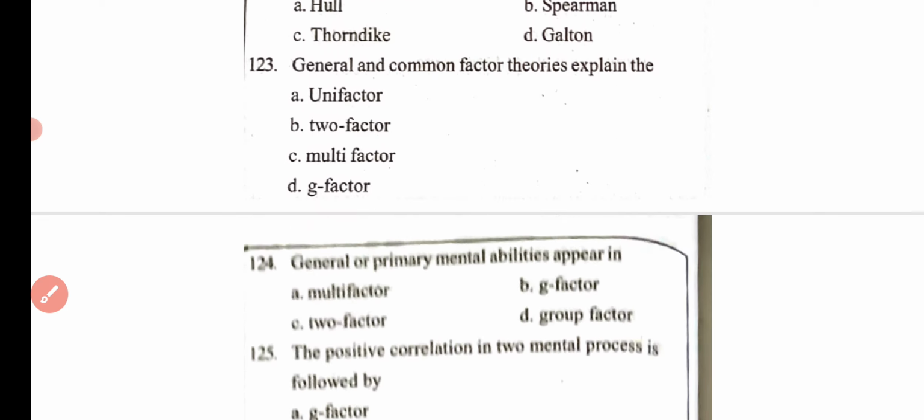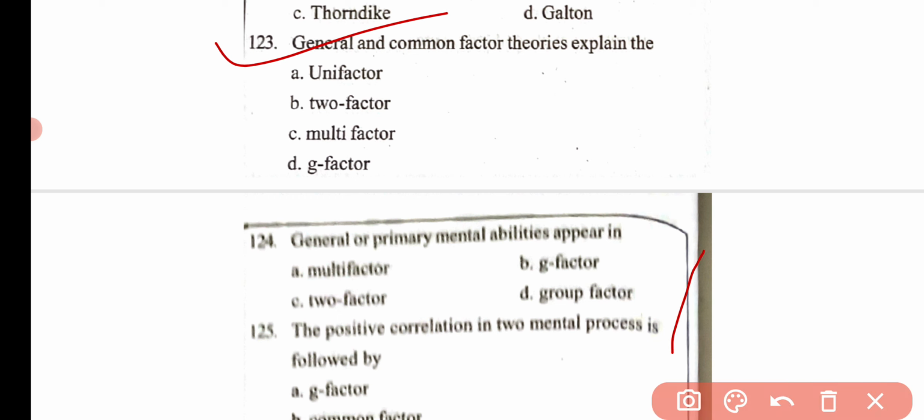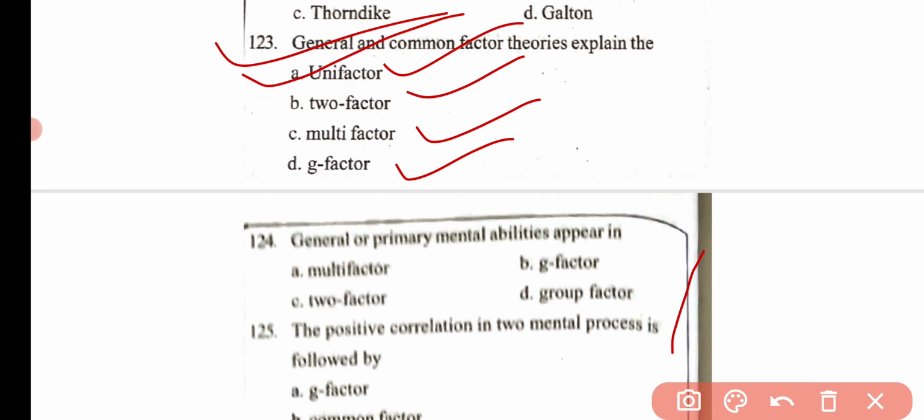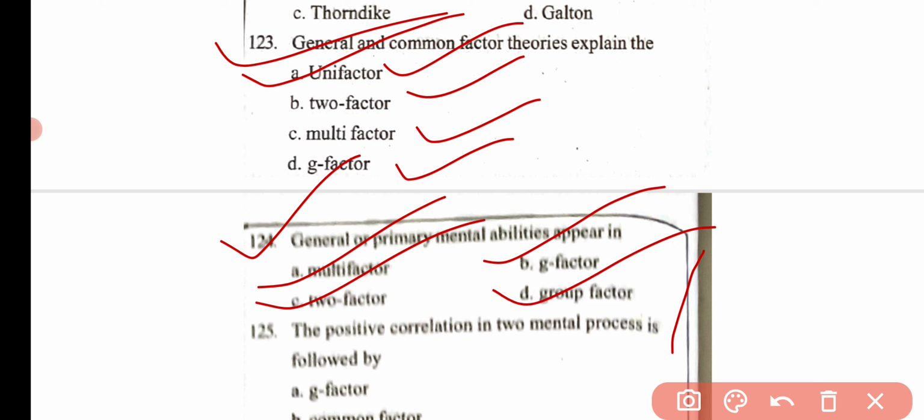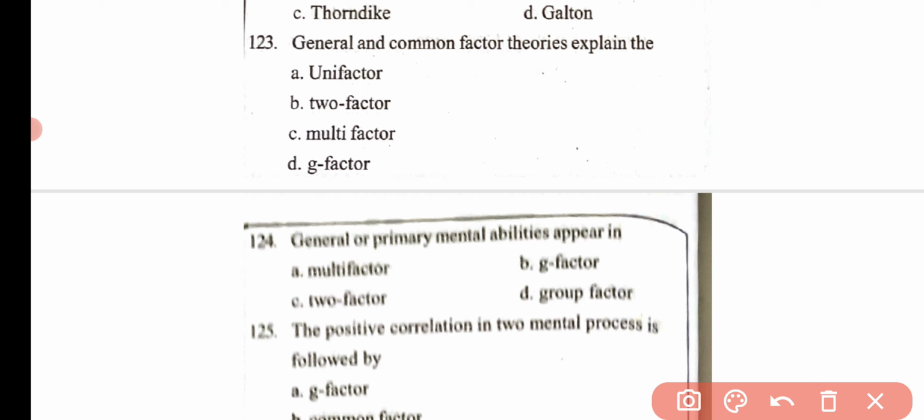Then the next question is, general and common factor theories explain the unifactor, two-factor, multi-factor, and G-factor. Here the correct answer is option A, that is unifactor theory. Then the next question, general or primary mental abilities appear in multi-factor, G-factor, two-factor, and group factor. Here the correct answer is option D, that is group factor.